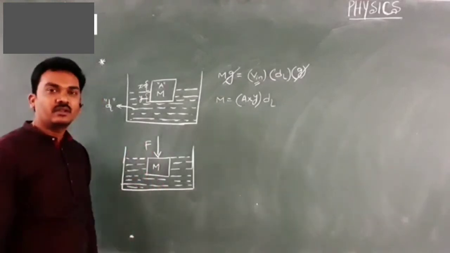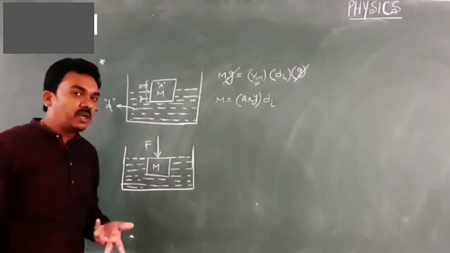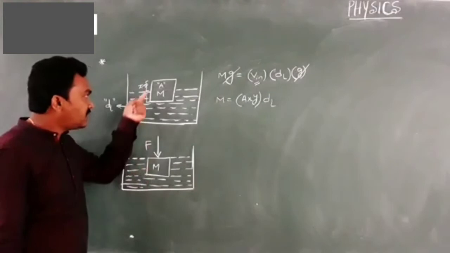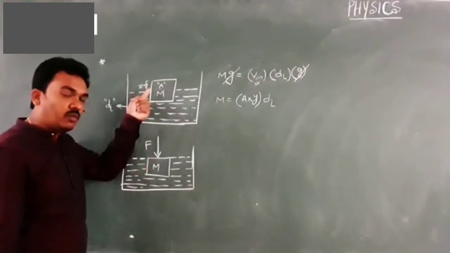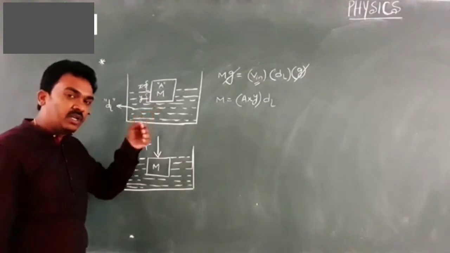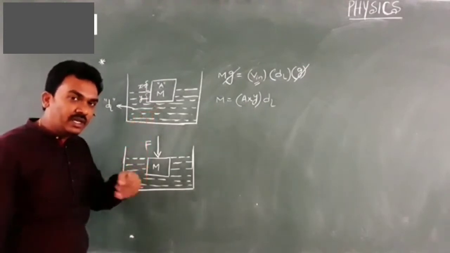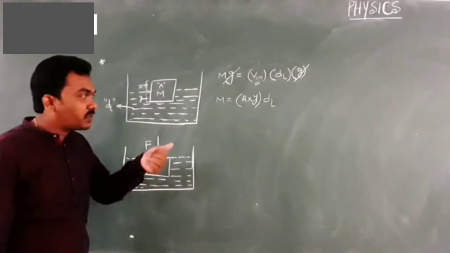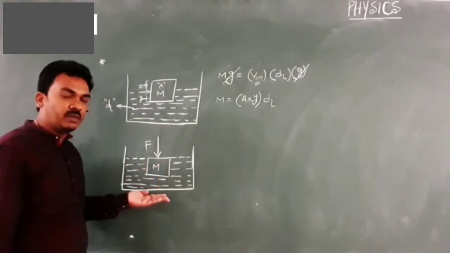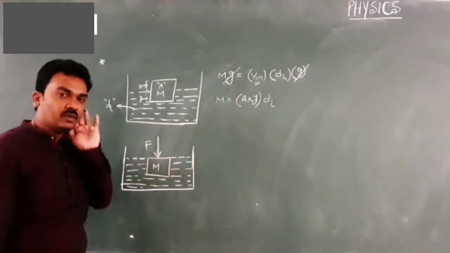Sir, why to apply? Yes, because when a further volume of the body gets into the liquid, the volume of the body present inside the liquid will increase. So the upthrust will increase, but the weight of the body remains constant because W equals mg.